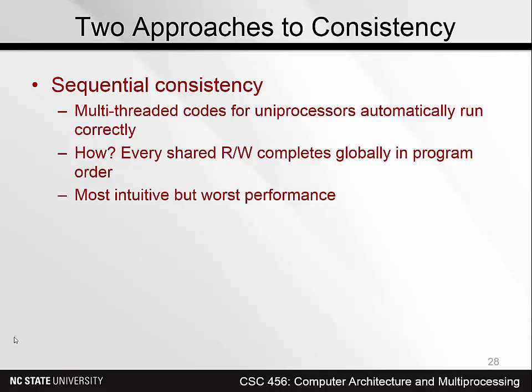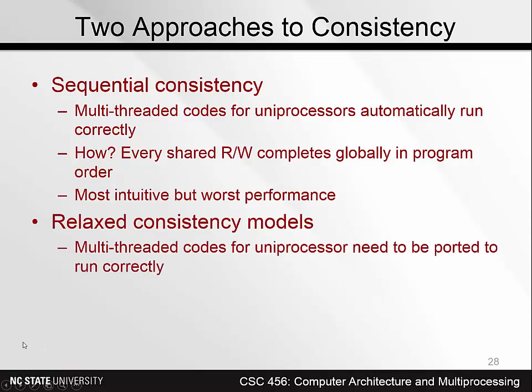Now, sequential consistency is basically infeasible on large systems because the performance is so bad. You've got to wait until every operation completes to do another memory operation, and that's throughout the whole system. So as your system gets large, you just can't afford to wait that long. So in that case, what's used are relaxed consistency models.